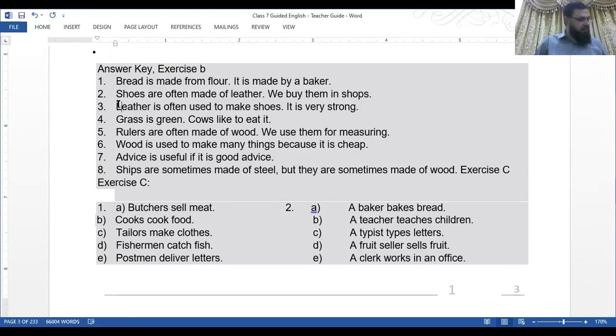Bread, number 1. Bread is made of flour and it is made by a baker. Number 2. Shoes are often made of leather. We buy them in shops. Number 3. Leather is often used to make shoes. It is very strong. Number 4. Grass is green. Cows like to eat it.